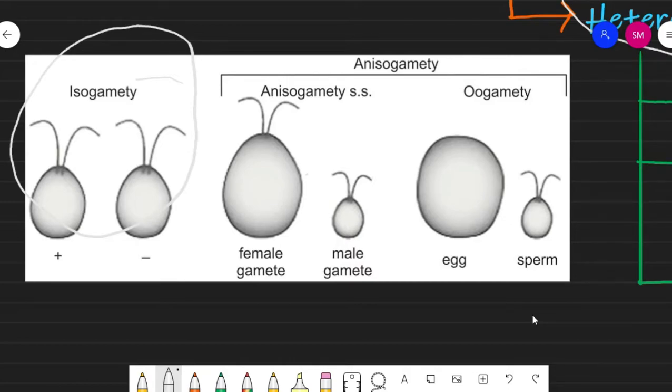Then the second one, aniso means unequal, and the unequal one is again differentiated as anisogamy. And the second one is also called oogamy.